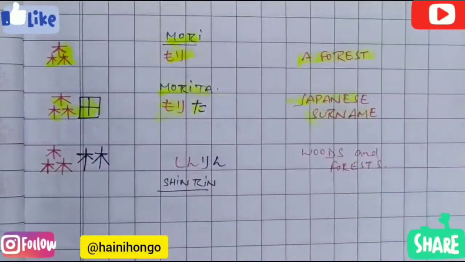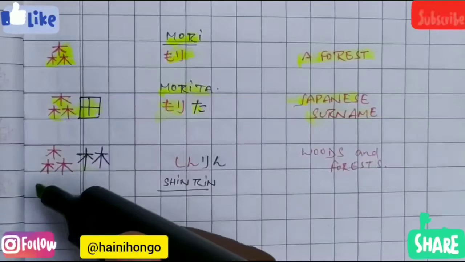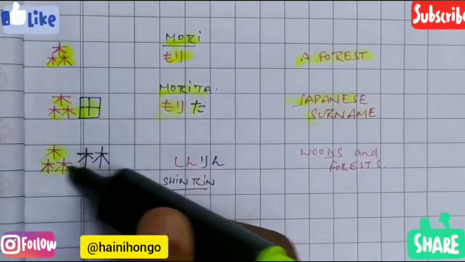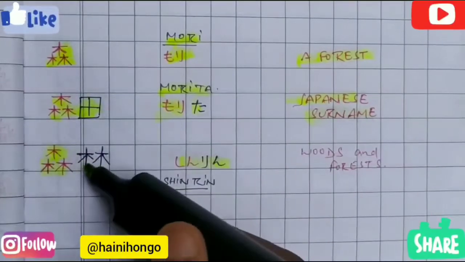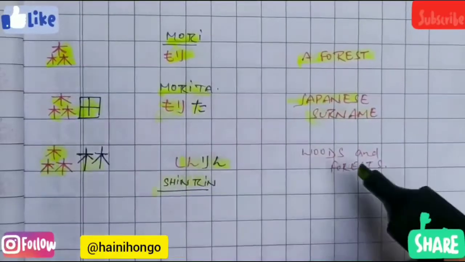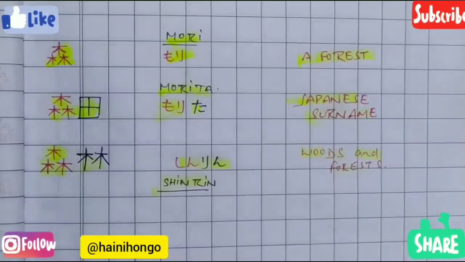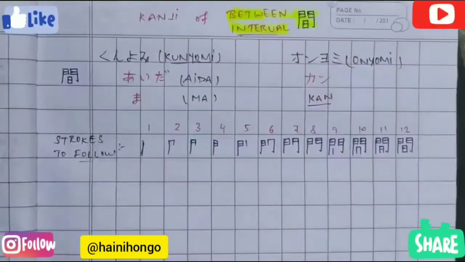And the final meaning is, again, we have learned this kanji in our last video, and this is our today's kanji. If you are writing these two kanji together, these would be pronounced as shinrin. This is the kanji of woods, and shinrin means woods and forest. So guys, this was the kanji of forest, jungle. Now let's move to our second kanji.